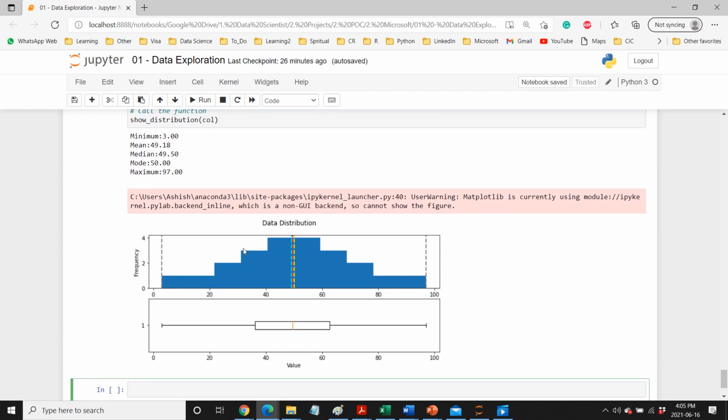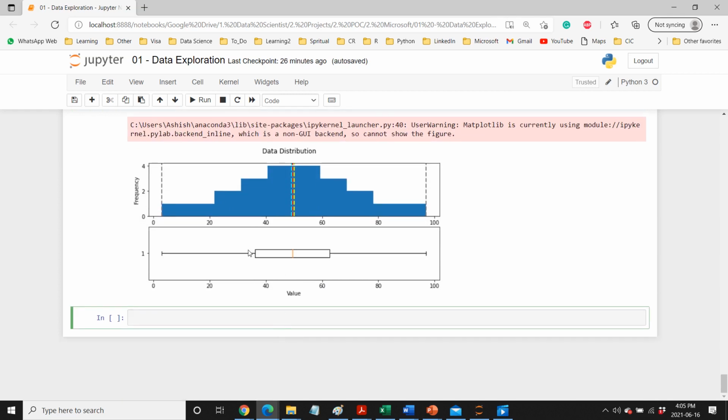So now if I run this, it will create a nice distribution plot as well as the box plot, which can be helpful here to see the mean and median, and also to see if there are any outliers and how the distribution is, whether it is left or right skewed. Those kinds of things we can see here.